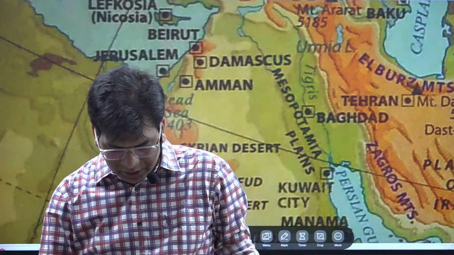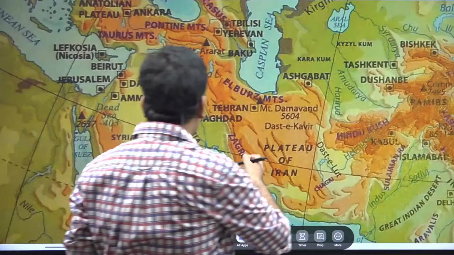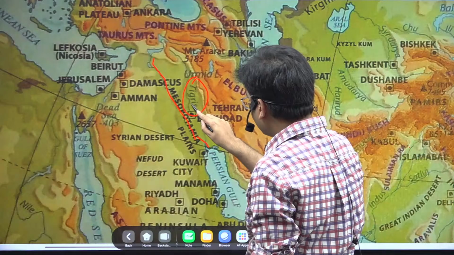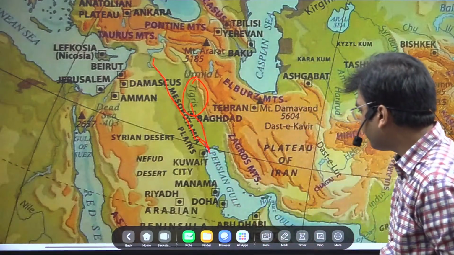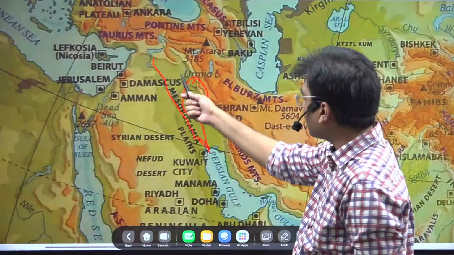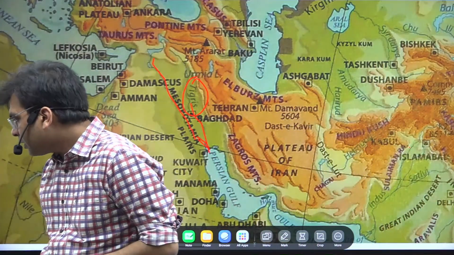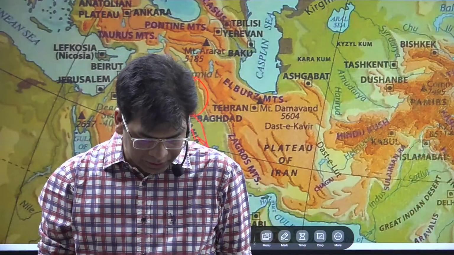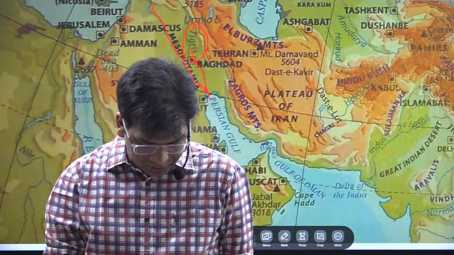Anyone who is able to locate these two rivers? Which rivers are we talking about? Tigris and Euphrates. Are you able to locate them? Where are these two rivers, Tigris and Euphrates? Tigris, is it visible to you? And this is the river Euphrates. They meet at the Persian Gulf. I hope this is clear. There was the Karbala war at this Euphrates river, and the war that was between Tigris and Euphrates. So please remember these two rivers.